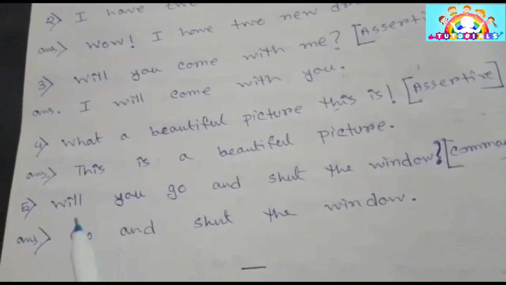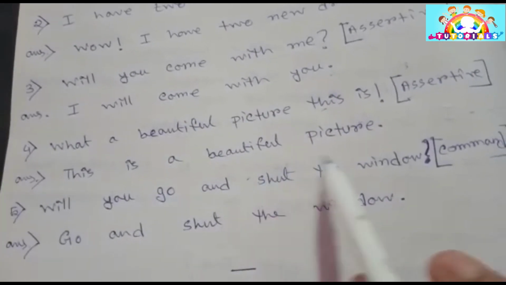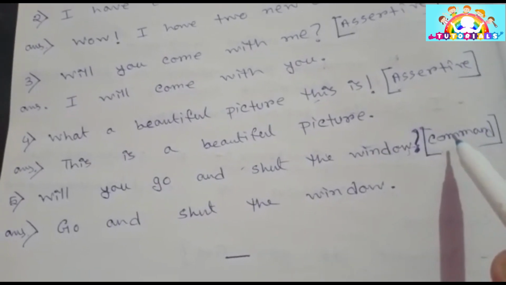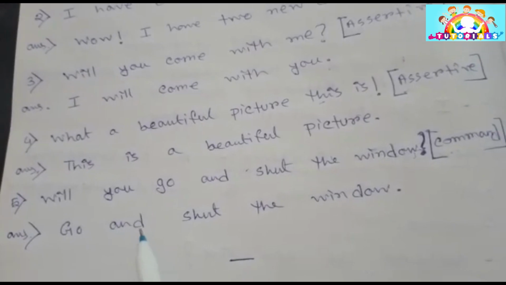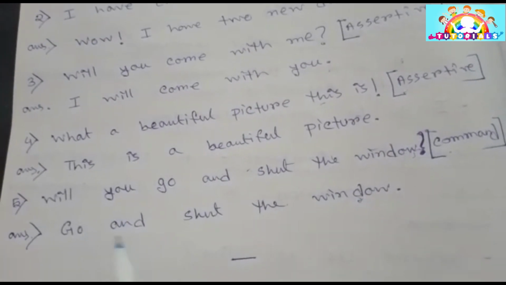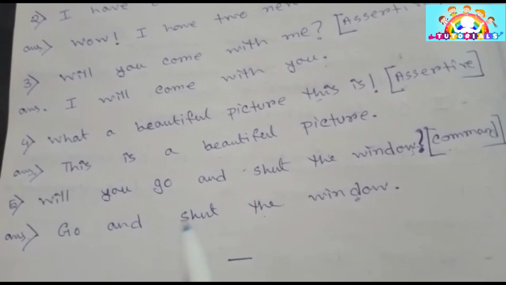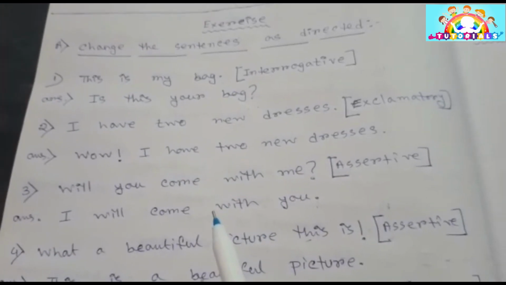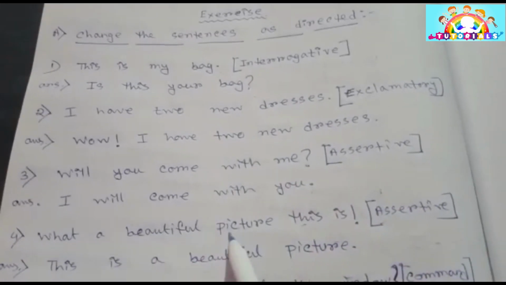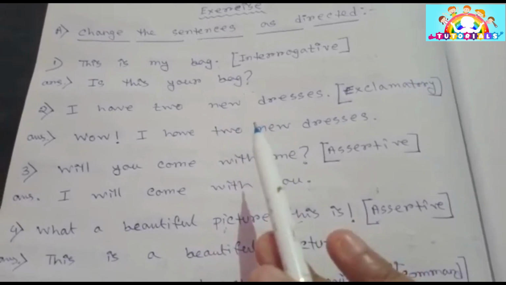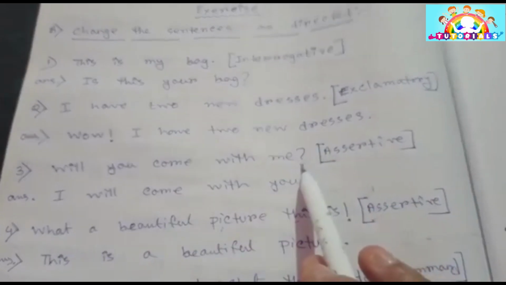Full stop. Last one. Will you go and shut the window? Interrogative sentence, and we will make it a command. Go and shut the window. Directly a command. Go and shut the window. So this is how we can change the type of sentences from one form to another form.